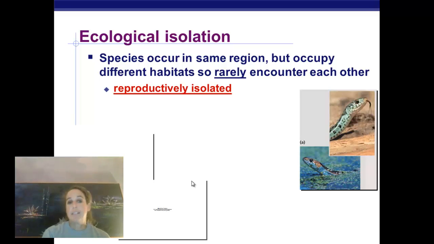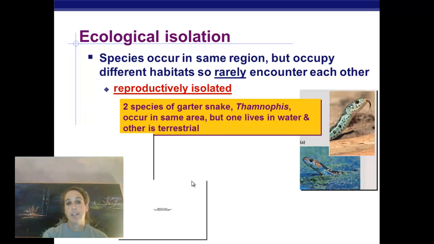Reproductively isolated, again, is referring to sympatric, since they're not geologically isolated. So they occur in the same area, but one lives in water and the other one lives on land, so they rarely meet, so they don't reproduce. So different species. Okay, different species.